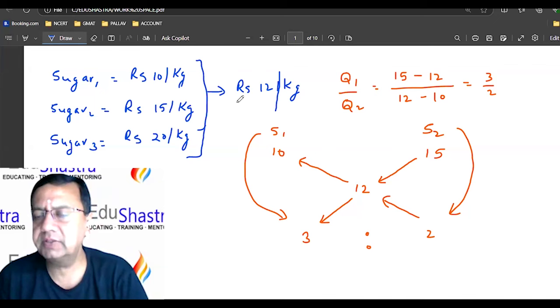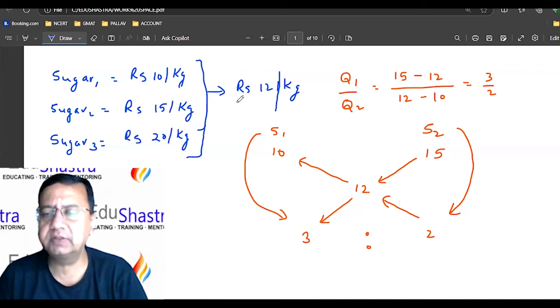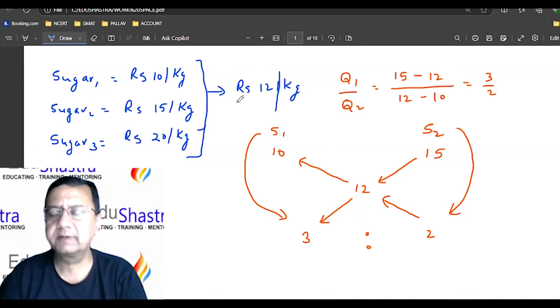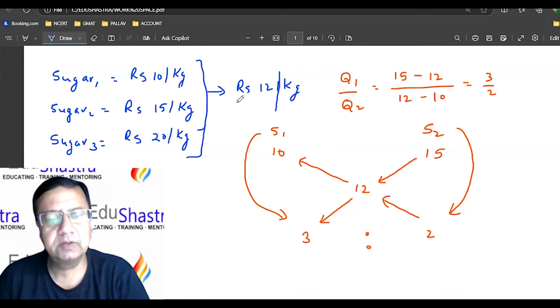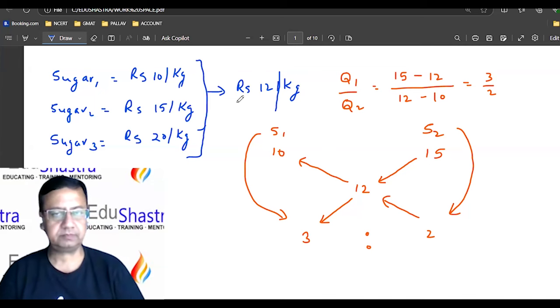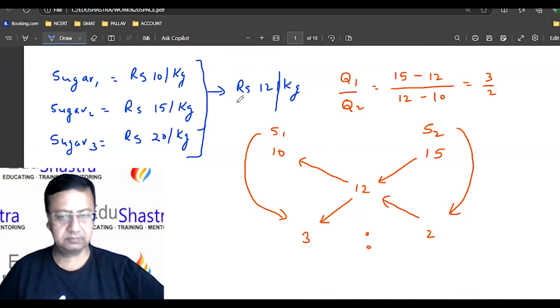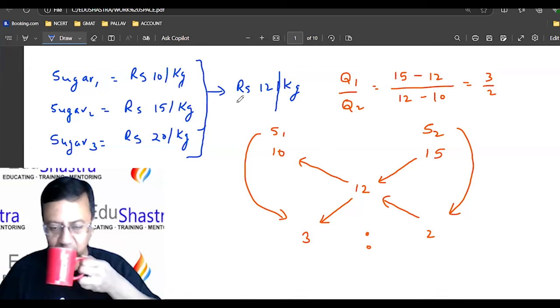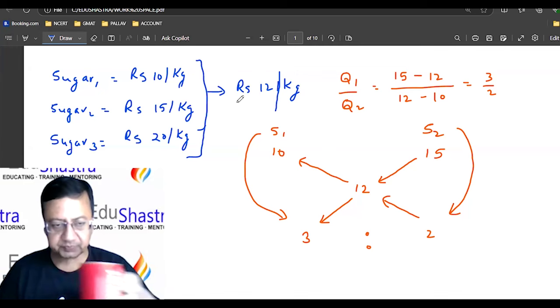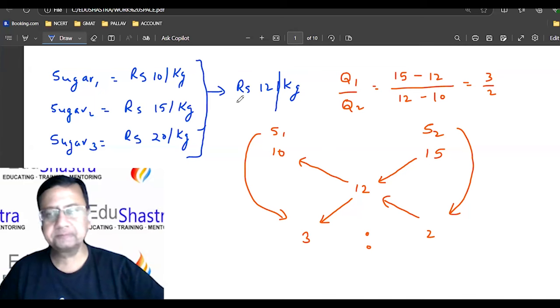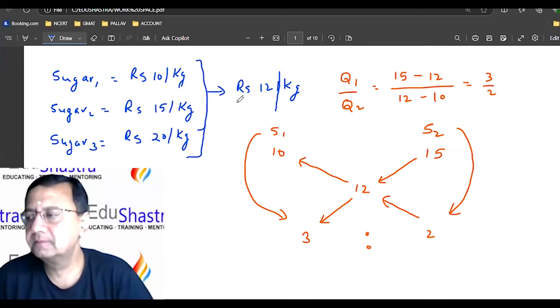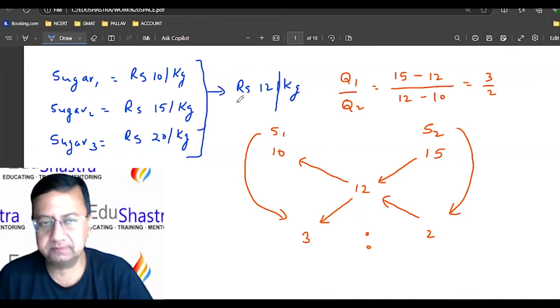Should I say 3 is to 0? What does this mean, Shia? 3 is to 0? Sir, I basically calculated the mixture of sugar 1 and sugar 3 first, that is 10 and 20. It gave me a ratio of 4 is to 1. And then I took the result of that mixture with sugar 2. So 15 minus 12 by 12 minus 12 gave me 0.